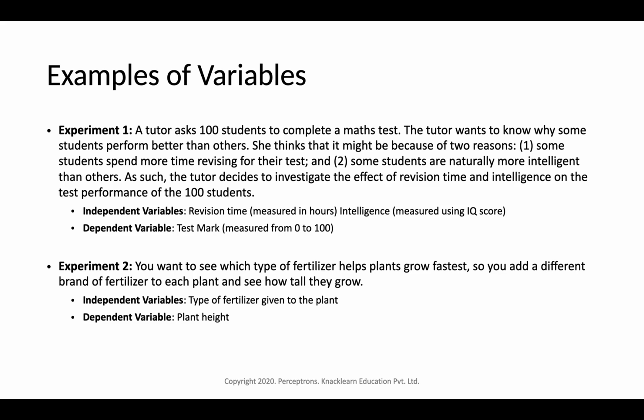Sometimes we will get a data set in which all the variables are already there. In that case, we just have to figure out which one is dependent. But sometimes we will just have a problem statement. In that case, we have to understand the problem statement much more clearly. Then we can collect the data as per the problem statement, and figure out which one is dependent, which we are trying to target or analyze, and what are the other factors which might be responsible for that dependent variable. Those are independent variables.